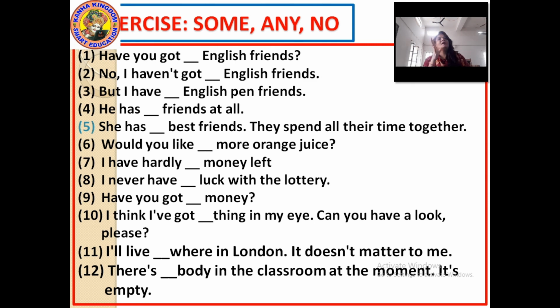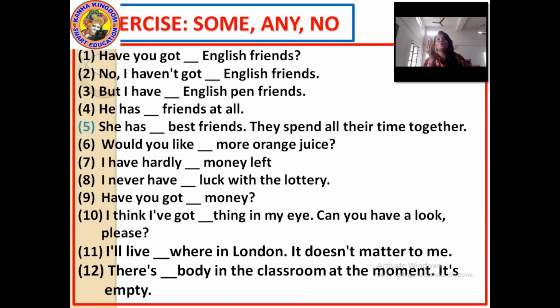Number 1. Have you got dash English friends? Have you got any English friends? No, I haven't. Now again, look here. The sentence is negative. So what are we going to use? Have you got some English friends?